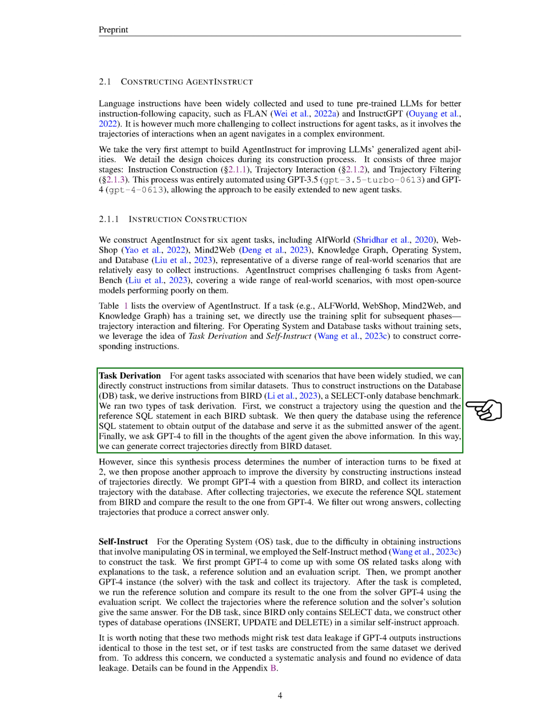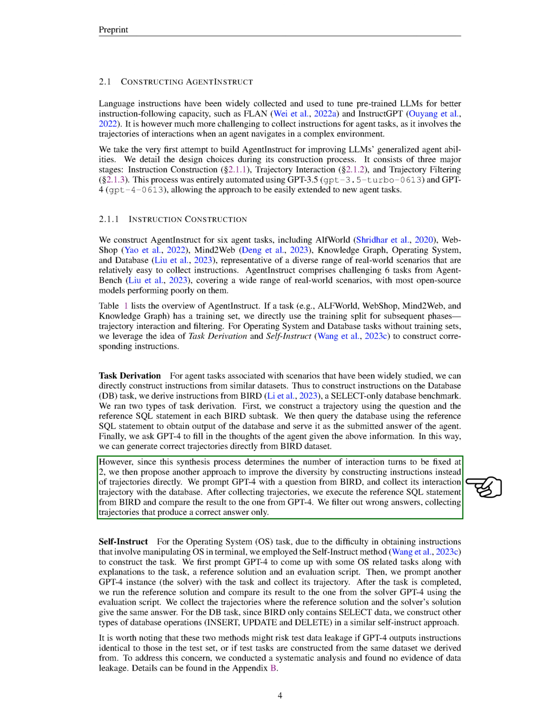For example, to create instructions for the database task, we used instructions from BERT, a database benchmark that only uses select commands. We used 2 methods to derive tasks. The first involved constructing a trajectory using a question and a reference SQL statement from each BERT subtask. We then asked the database for the output using the reference SQL statement and used this as the agent's answer. We then asked GPT-4 to fill in the agent's thoughts based on this information. This allowed us to generate correct trajectories directly from the BERT dataset.